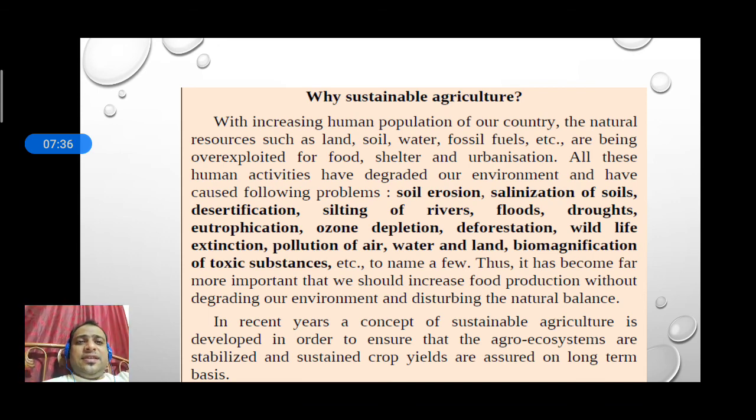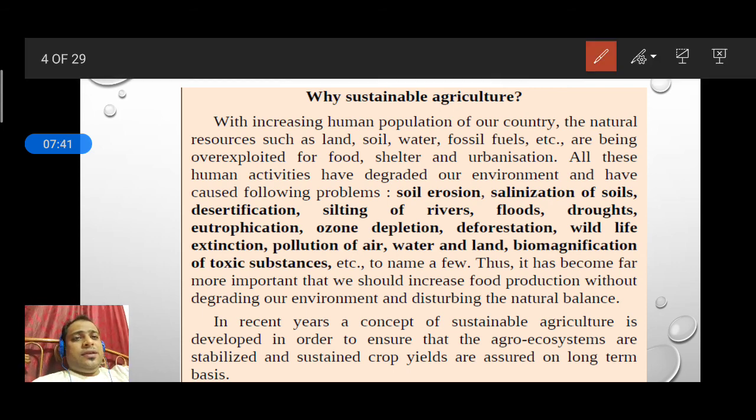Why do we need this sustainable agriculture? We know that day by day the human population is increasing in our country. And there is some over exploitation of food also, shelter and urbanization. Day by day we are losing our lands because we are making so many houses, homes, buildings, and we're making them on what? On the land only. And that land may be fertile or non-fertile. That's why we need to do sustainable agriculture.